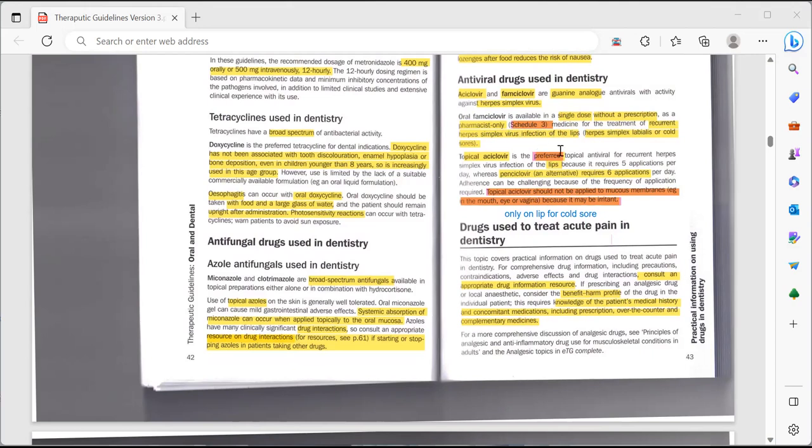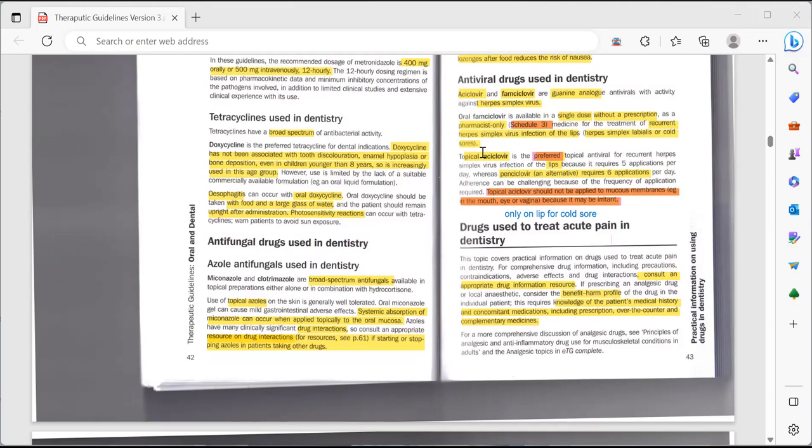It is a Schedule 3 medicine, so you should prescribe one dose, and the pharmacist can supply it without a prescription, for the treatment of recurrent herpes simplex virus infection of the lips, which is herpes simplex labialis or cold sore.